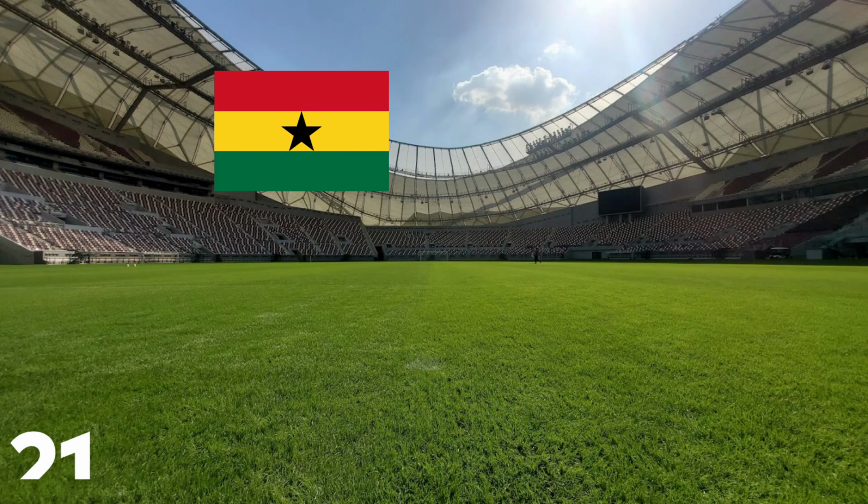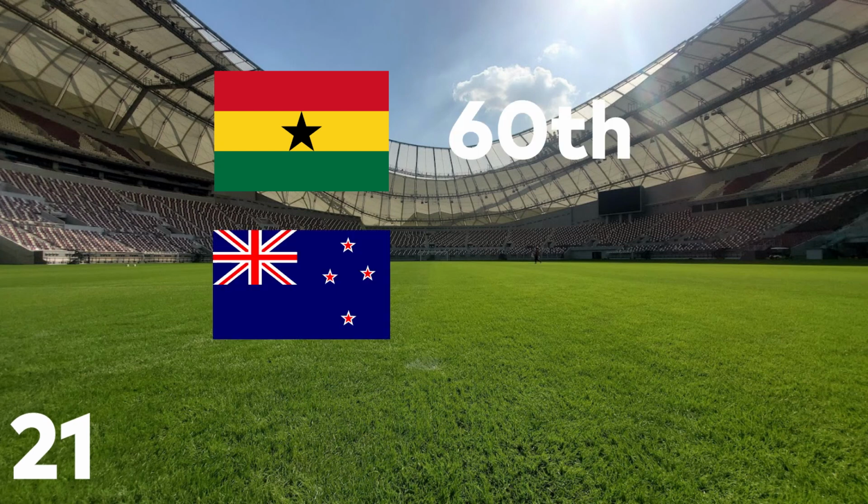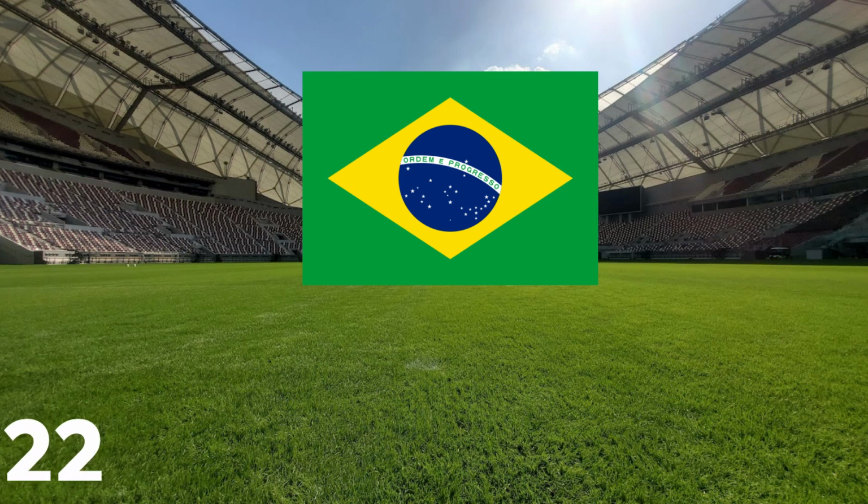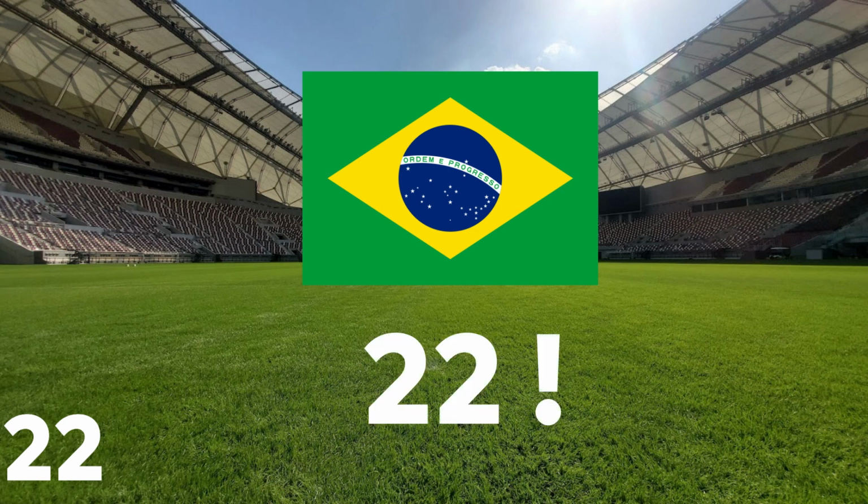Ghana enters Qatar as the lowest ranked team in the tournament at 60th, unless of course New Zealand qualifies, who are currently ranked 101st. Brazil, of course, are the number 1 ranked team in the world. Only one team has appeared in every single World Cup, and that of course is the Brazilians. It's their 22nd appearance in the 22nd World Cup in the year 2022.